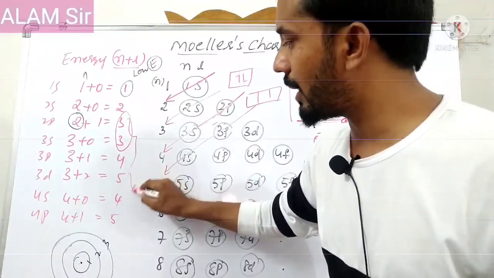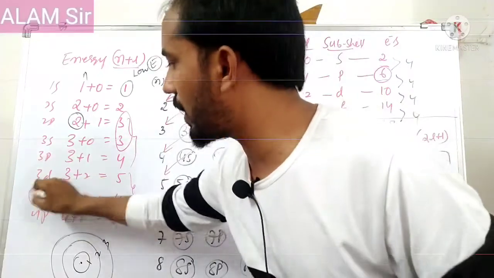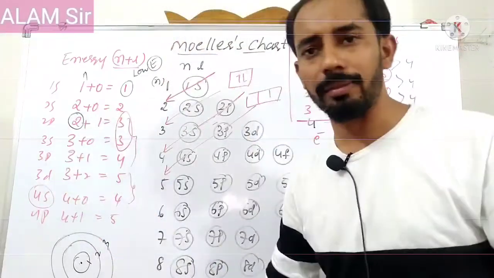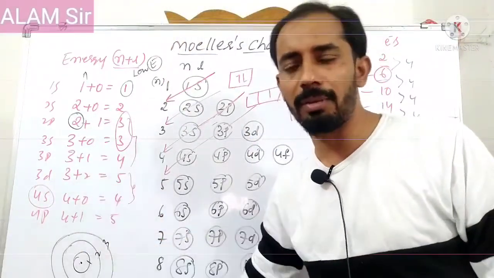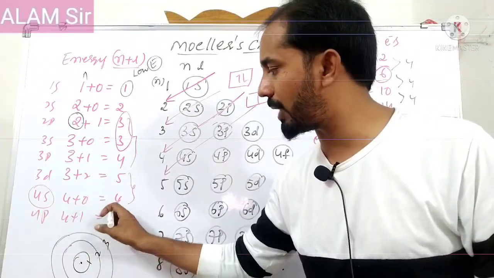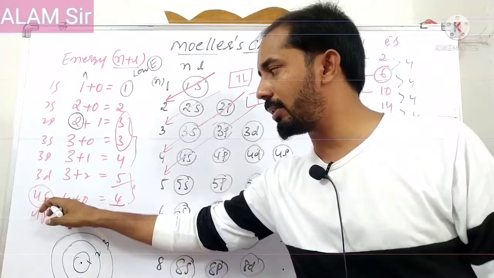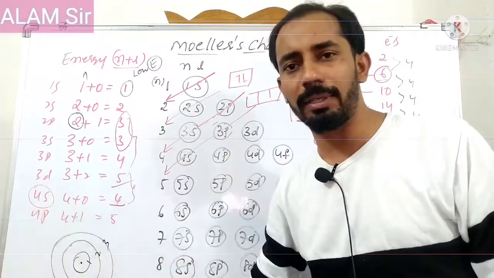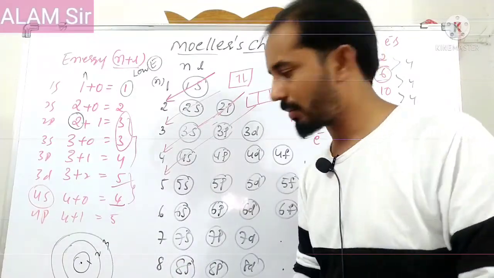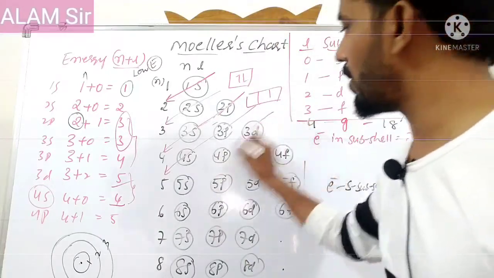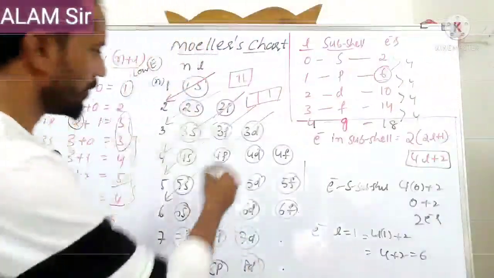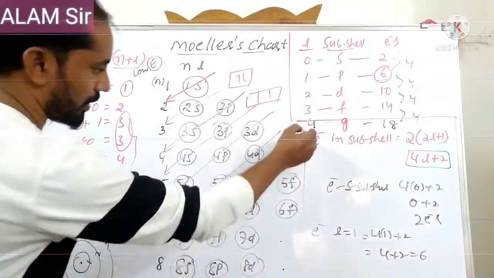Why are the electrons entering the 4s orbital before entering 3d? Here we can discuss based on the n plus l value. The n plus l value of the 4s orbital is 4, and for the 3d orbital it is 5. That's why the electron first goes into the 4s orbital, then enters the d orbital. Okay, right. Like this, the order of filling of electrons can be followed.